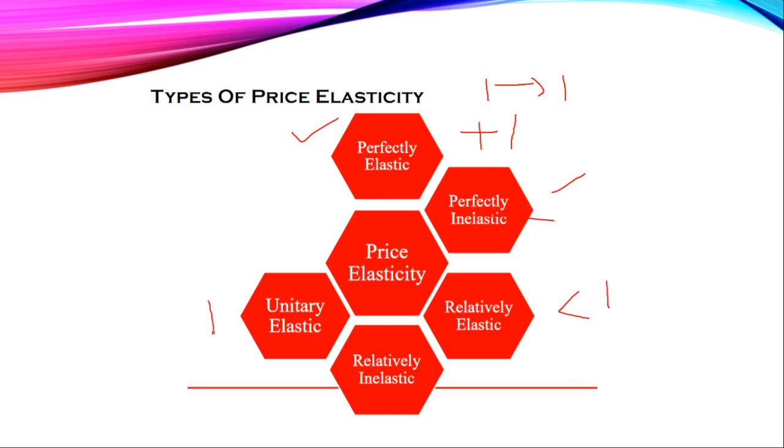Unitary elastic is when there is elasticity of one. And relatively inelastic means there is not very much elasticity in them. There is some elasticity, which is always like 0 to 0.5.